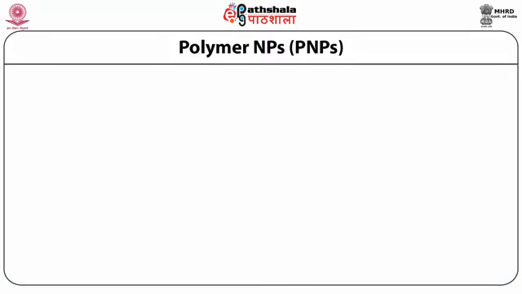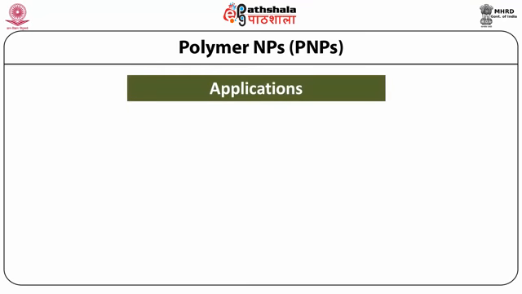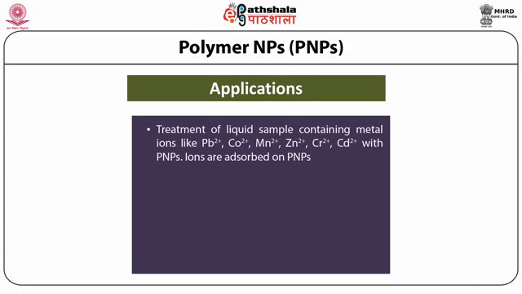Here is shown an application of a polymeric nanoparticle in sample preparation. The liquid sample containing various metal ions like lead, cobalt, manganese, zinc, chromium, cadmium is treated with a polymeric nanoparticle under specific conditions of temperature, pH and ionic strength. The metal ions are adsorbed on the nanoparticles.